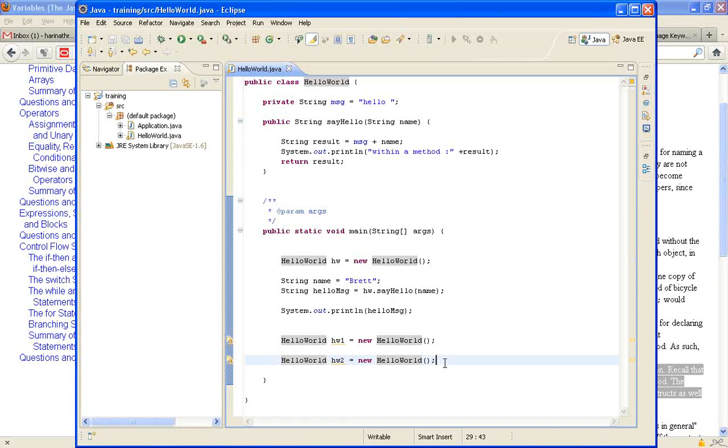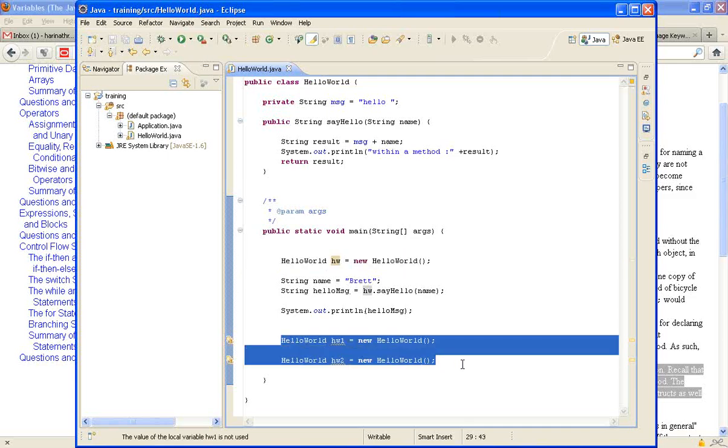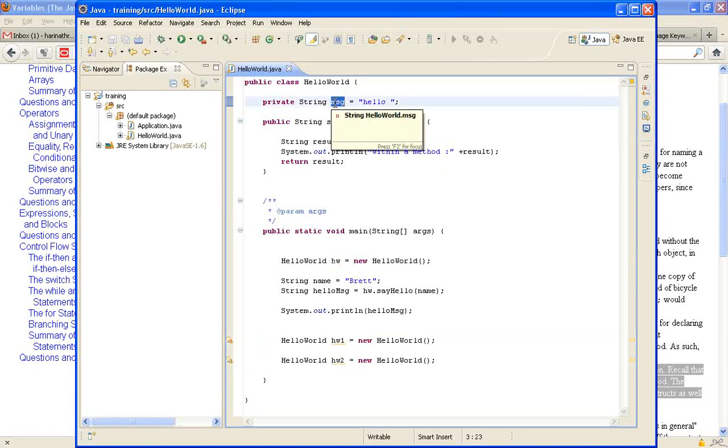So how many variables might be in memory if I run this program? 3, because I have one object here and 2 more objects here, total 3 objects, right? Yeah. So there will be 3 msg variables initialized in memory, one for each object.